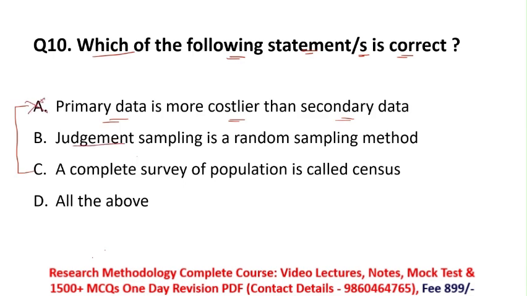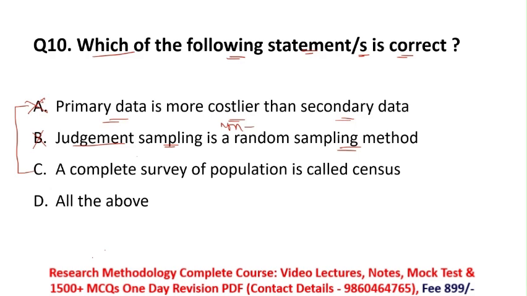Then option B is, judgment sampling is a random sampling method. Again this statement is incorrect, because judgment sampling is a non-random sampling method. In the judgmental sampling method, researchers select their samples from the population by their own judgment. So judgmental sampling is not a random sampling method, because it is non-probability sampling. So here option B is also incorrect.